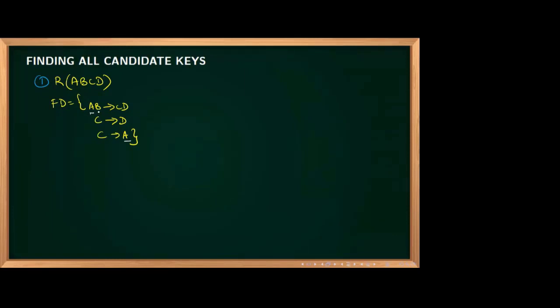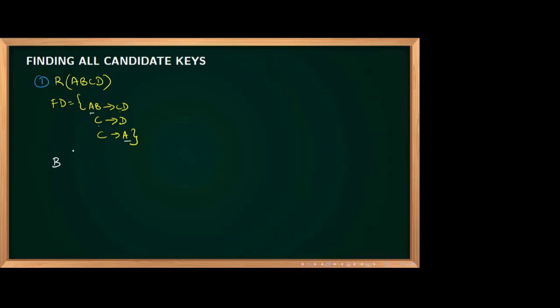Now B is coming only on the left side, right? B is coming only on the left side of these functional dependencies. C is on both the left side and the right side. D is only on the right side. Now I got a clue.